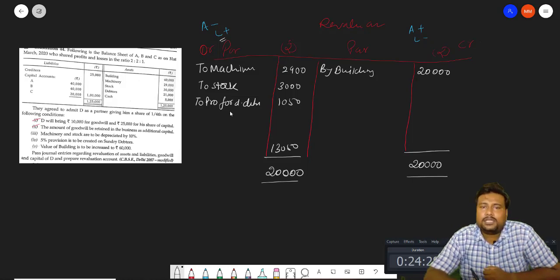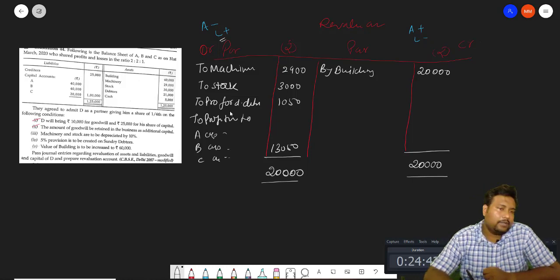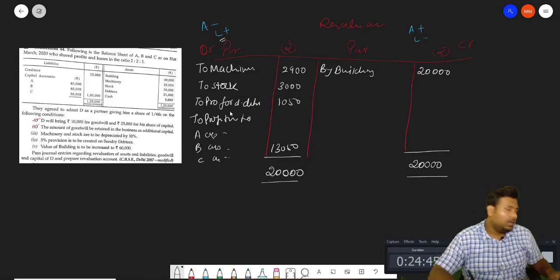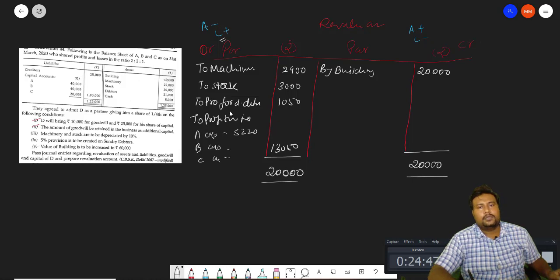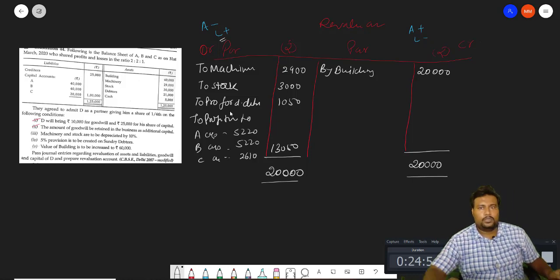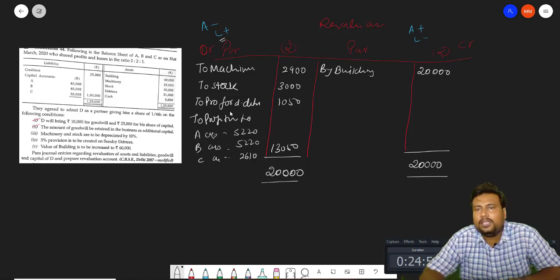This 13,050 will be transferred as profit to A's capital, B's capital and C's capital. And how much will it be? Already we calculated: 5,220, 5,220 and 2610.